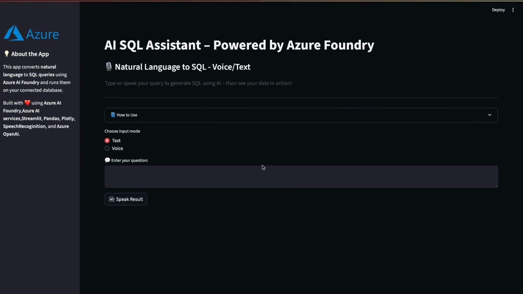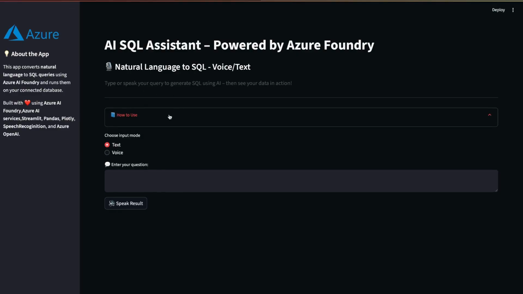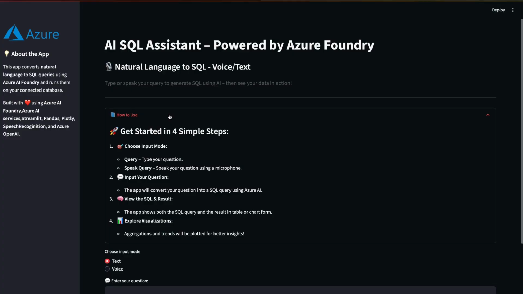So in the main page, you can see a brief description about this application and which technology we used here to build this application. This detail also we mentioned here. You can update as per your requirement. And here there is an expander. So this is like a simple step how to use this application.